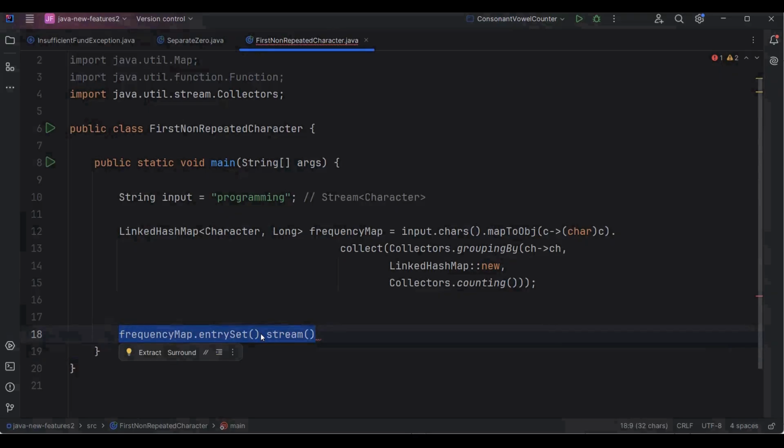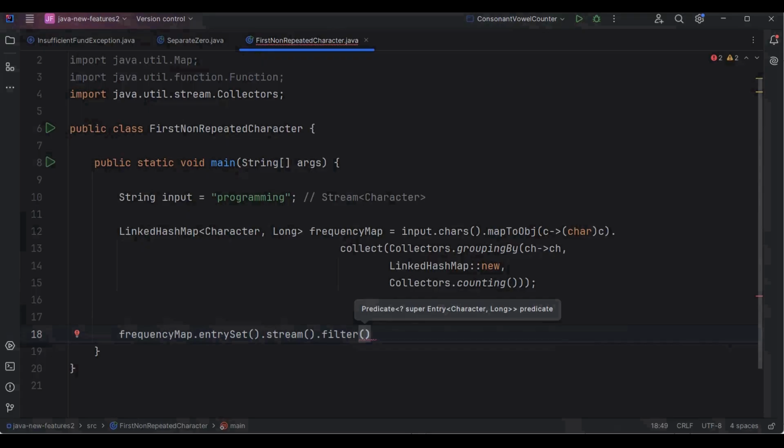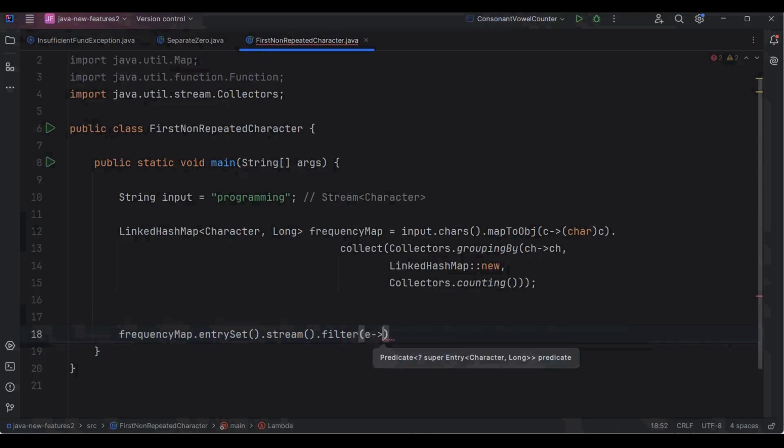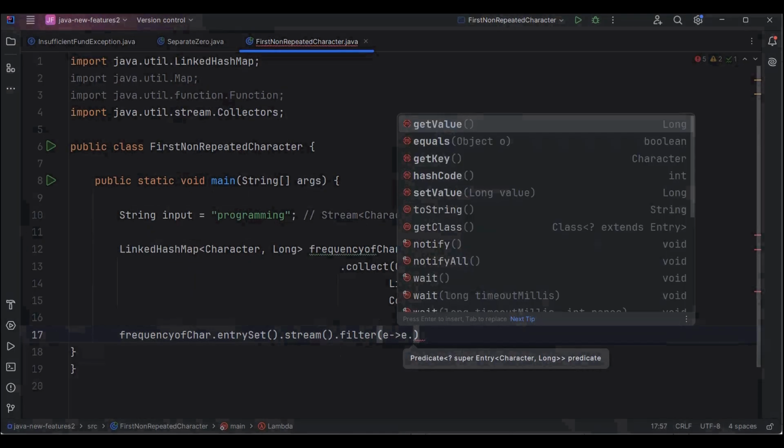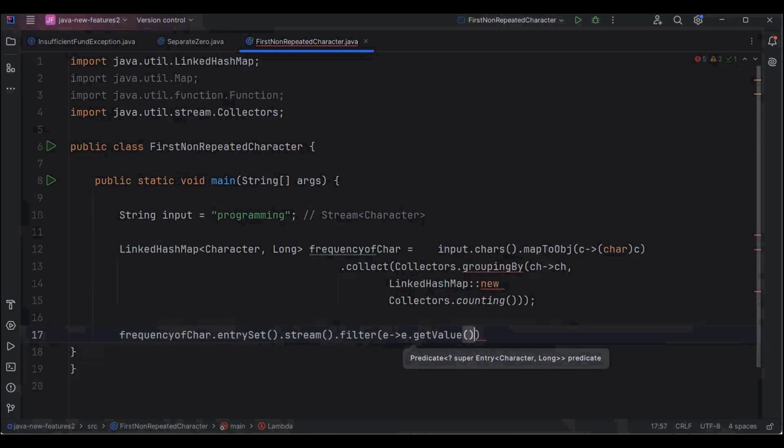And on this stream, now I'm going to call the filter method. Inside this filter method, I'm going to write the predicate. I'm going to write the condition to filter out all those entries whose frequency is more than one. So I will process every entry and check its frequency. Frequency is nothing but the value. So we'll call getValue equal to 1. Here I'm trying to filter out all those entries from this map whose frequency is more than 1.